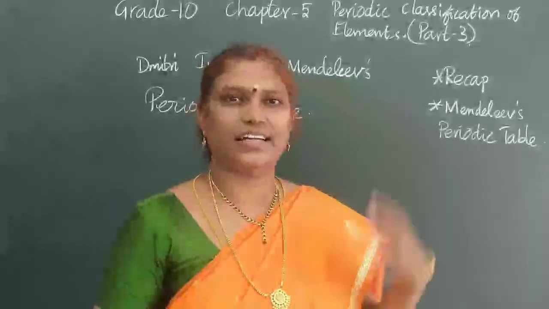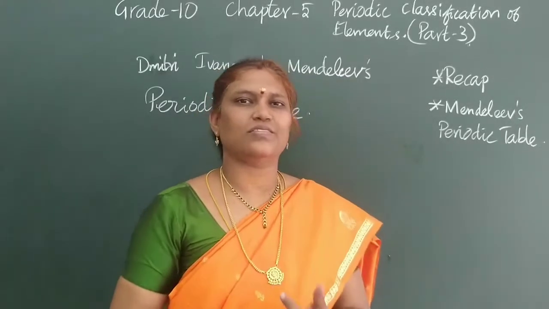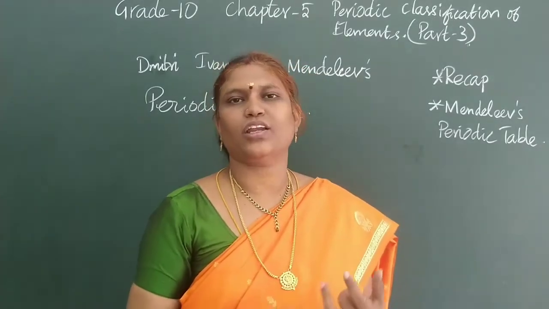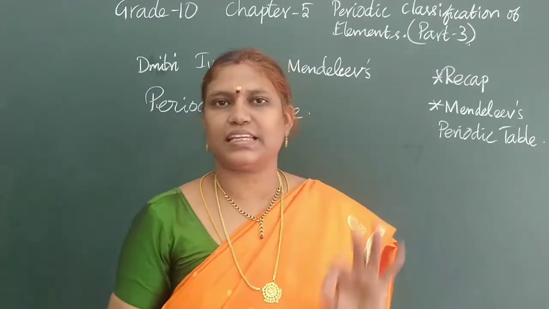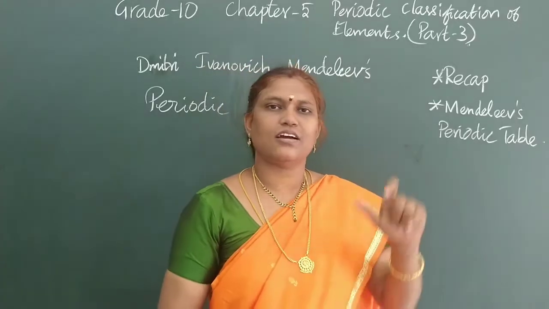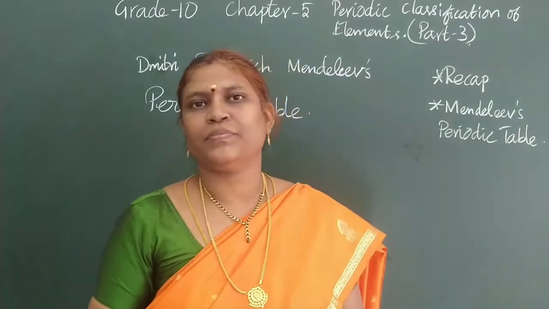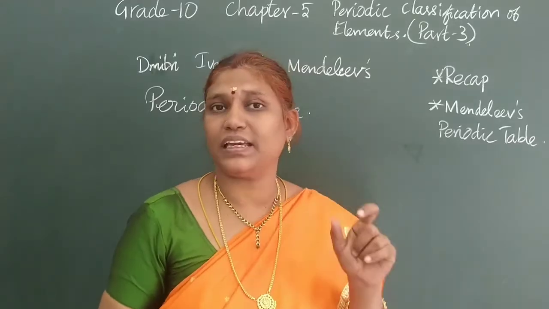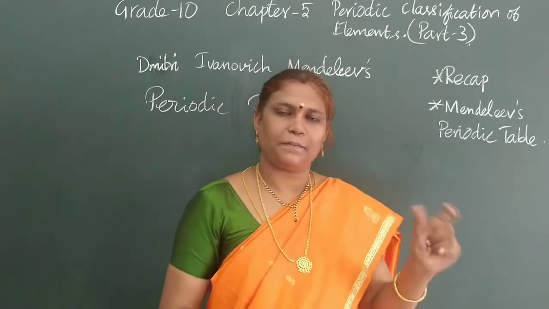Students, we are discussing chapter 5. In that we have seen Döbereiner's triads. Next we have seen Newlands' octaves. Döbereiner's triads worked for only 3 elements. What do we mean by triads? First, 3 elements with the same properties, arranged in increasing order of atomic mass.